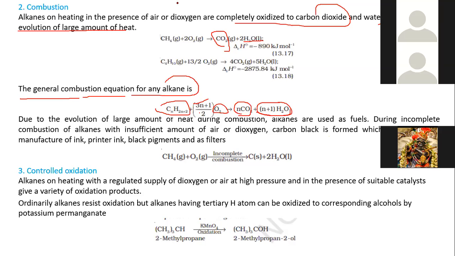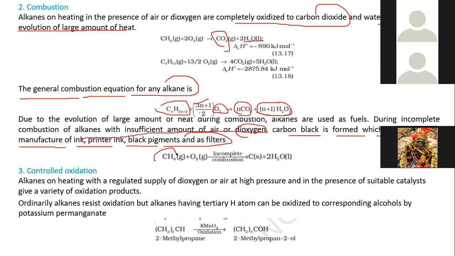During incomplete combustion of alkanes with insufficient air or dioxygen, carbon black is formed, which is used in the manufacture of printer ink, black pigments, and also filters.